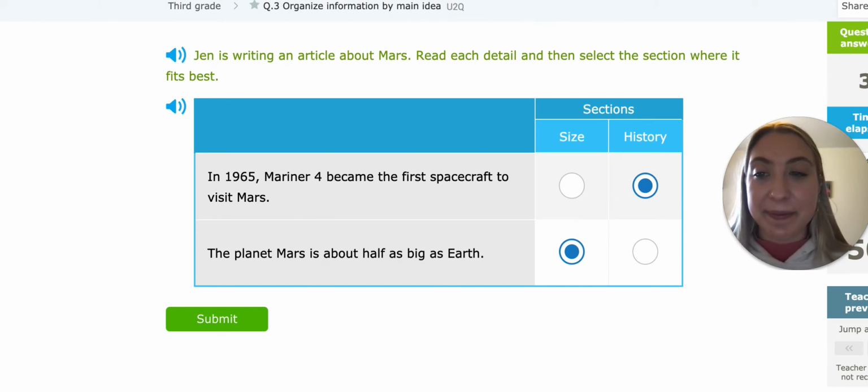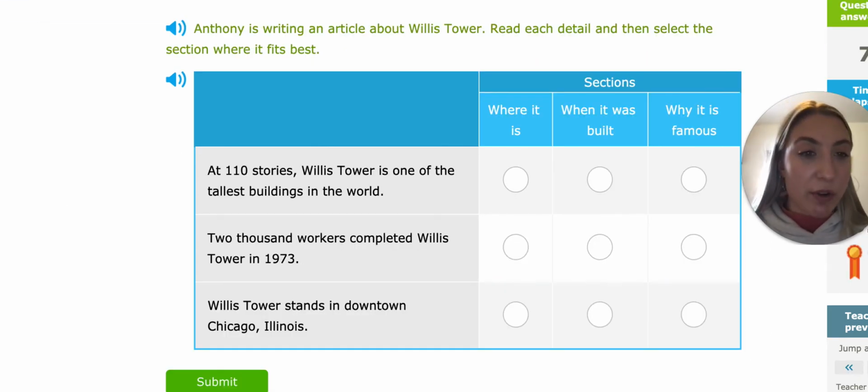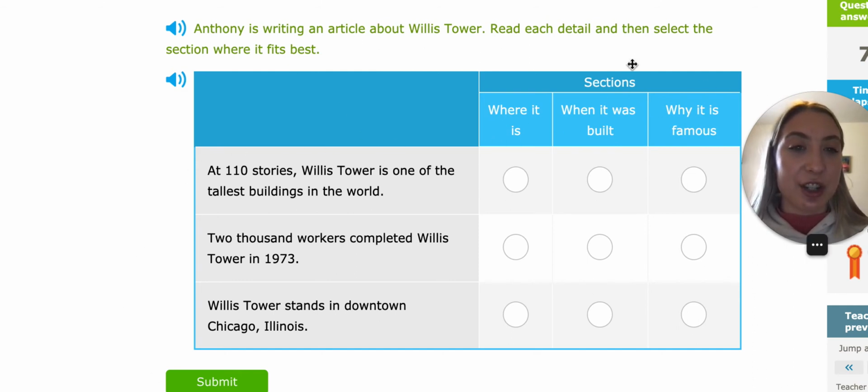So that's how we're going to be taking sentences and deciding which section it fits in. Now we'll also run into where we have three different sentences and three different sections. So it says, Anthony is writing an article about Willis Tower. Read each detail and then select the section where it fits best. So here are our sentences and then here are our sections. Where it is, when it was built, why it is famous.